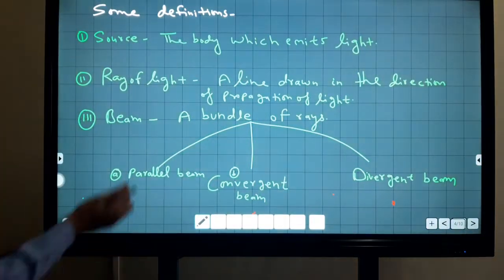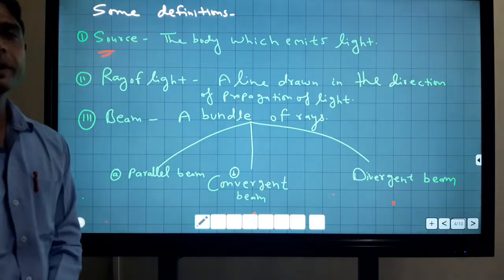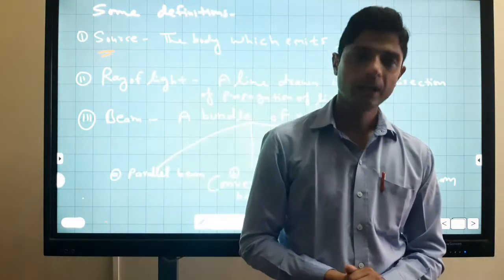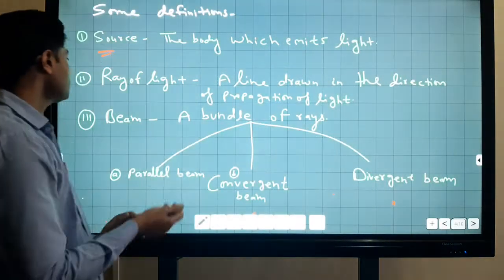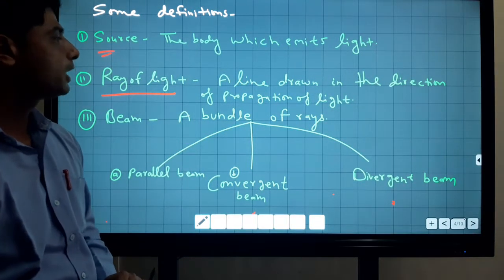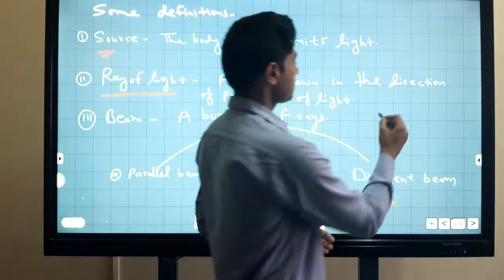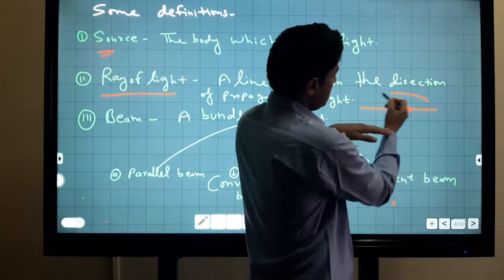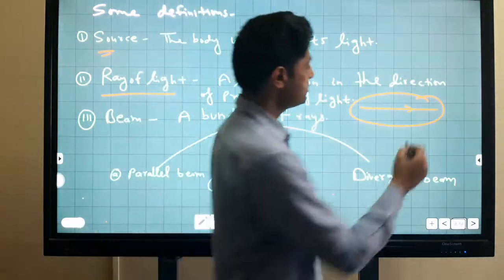Some definitions. Source: what is a source? A body which emits light is known as a source. As you know, a candle is a source of light, and the sun is the natural source of light. Ray of light: a line drawn in the direction of propagation of light is known as a ray. A line with an arrow represents the direction of light and is known as a ray.